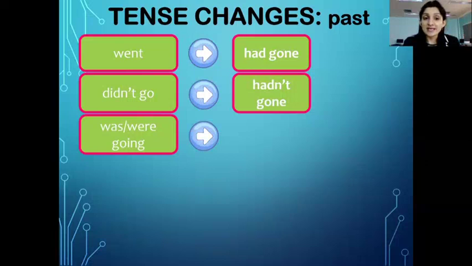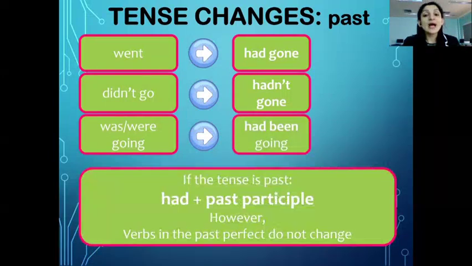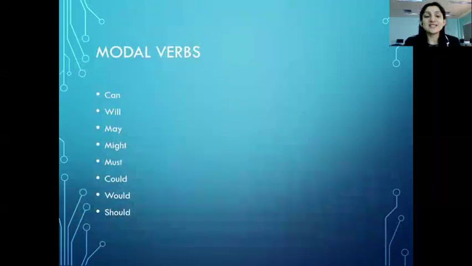Went is the second form of the verb. Gone, however, is the third form of the verb. Go is the present tense. However, used with did not means past tense. Was, were, going, continuous, will change to had been, going, continuous.